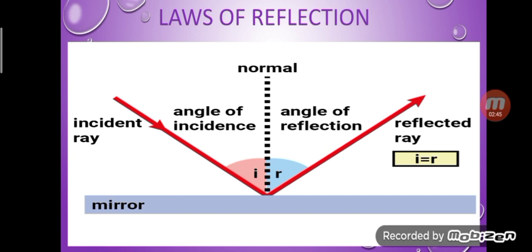It says the incident ray, the reflected ray, and the normal at the point of incidence all lie in the same plane. The second law of reflection says the angle of incidence is always equal to the angle of reflection. That is, angle I is equal to angle R.